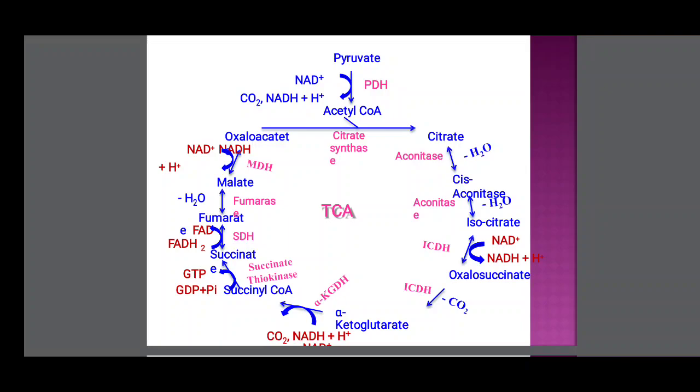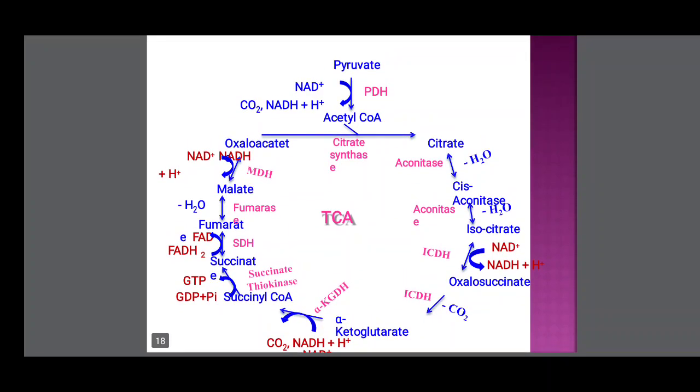In the Krebs cycle, or TCA cycle, or citric acid cycle, in the first reaction acetyl coenzyme A combines with oxaloacetate in the presence of citrate synthase enzyme and forms citrate, or citric acid. Citrate, in the presence of aconitase enzyme, takes up one water molecule and forms cis-aconitic acid. This is the second reaction: citric acid converted to cis-aconitic acid. The third reaction, cis-aconitic acid is converted to isocitric acid by loss of one water molecule in the presence of aconitase enzyme. This is the third reaction.